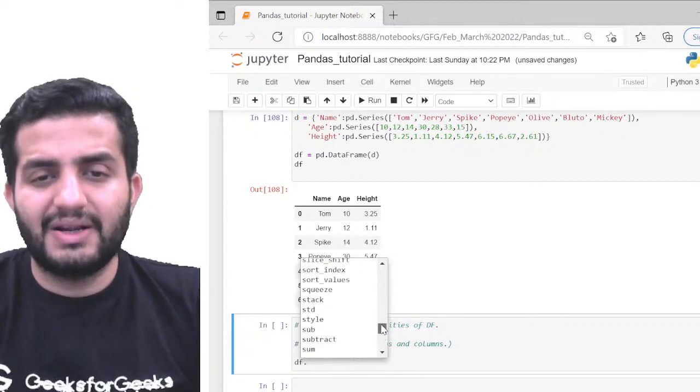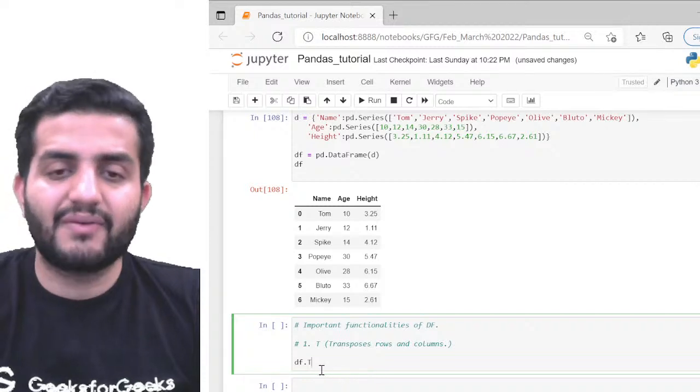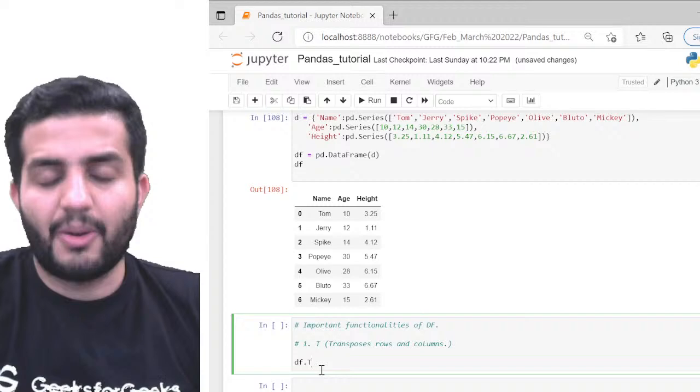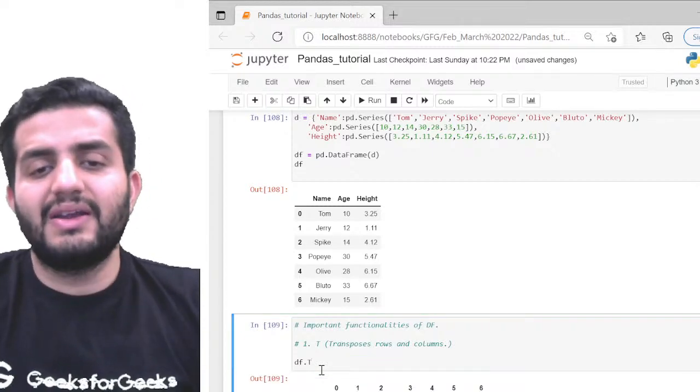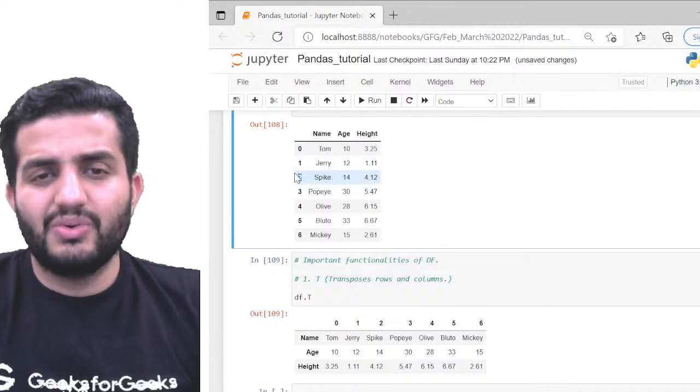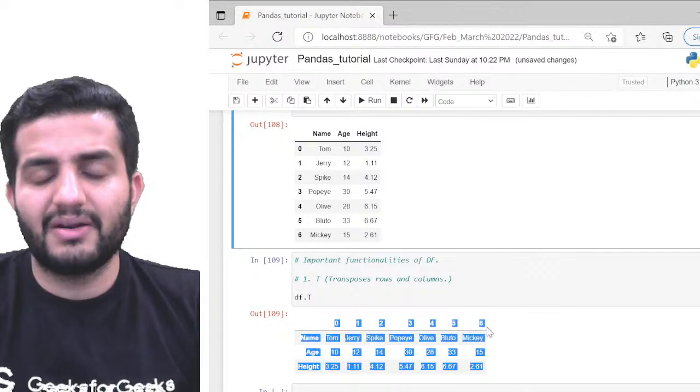Like for example t, right? I was talking about t, so t should be here. You can see this. This is my t, so I'm just going to call this t. So t is again one of the functions which is directly available for data frame. And how am I going to call this? As an object element. If I run df.t, now you can see the difference. You have the 0, 1, 2. So these are my row indexes, right? So row indexes are nothing but now my column headers, right?